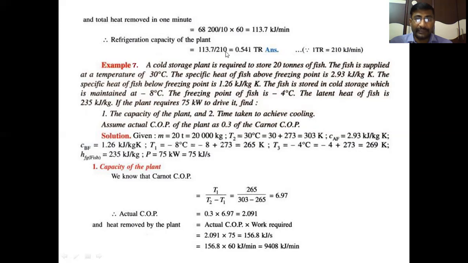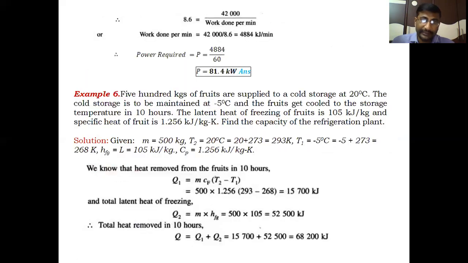We divide that value by 210. Then we will get 0.541 tons of refrigeration as the capacity of the given system. This is the capacity of the given system used for cold storage to produce frozen fruits. Clear, students? This is example 6.